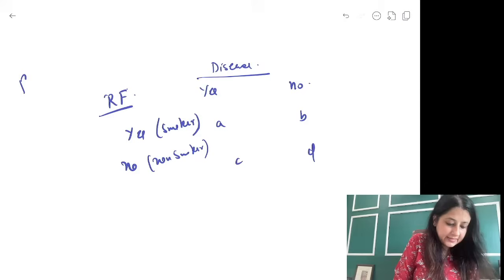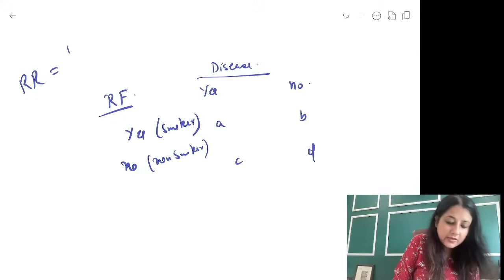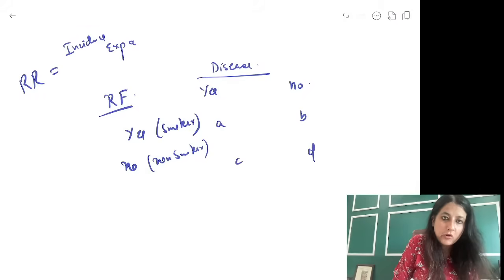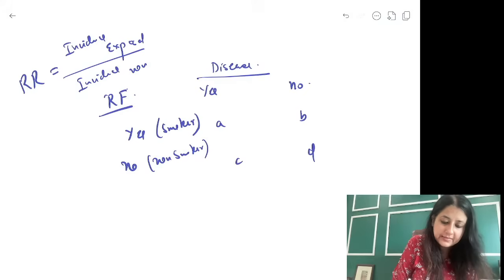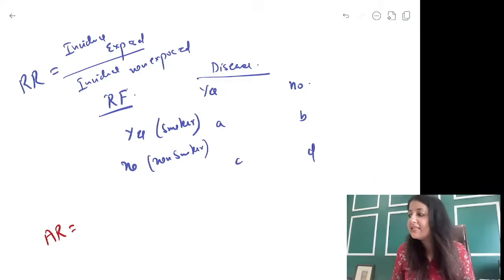ठीक है, what is relative risk everybody? Formula of relative risk क्या होता है? You all know it is incidence exposed upon incidence non-exposed. What is attributable risk, guys? How much of a disease is attributed to a particular exposure?